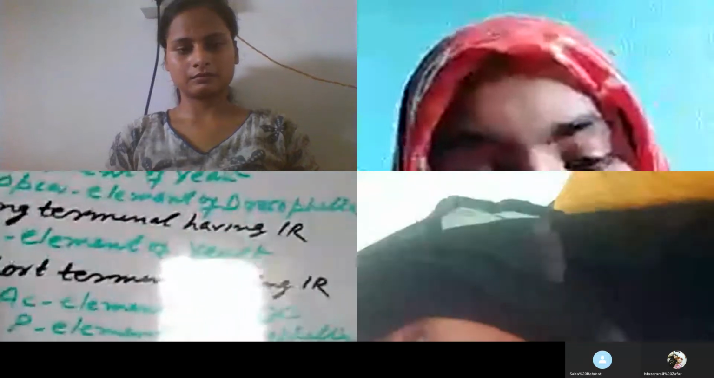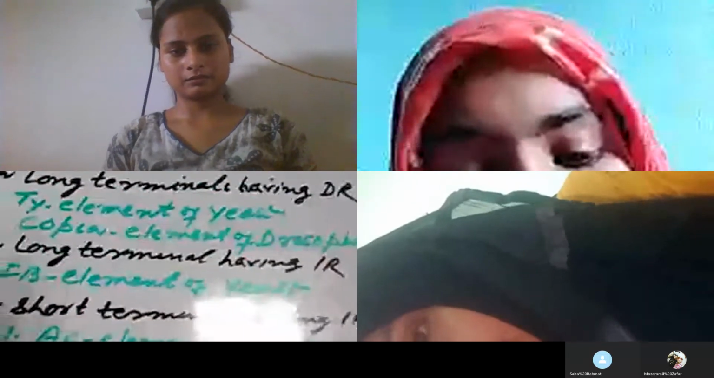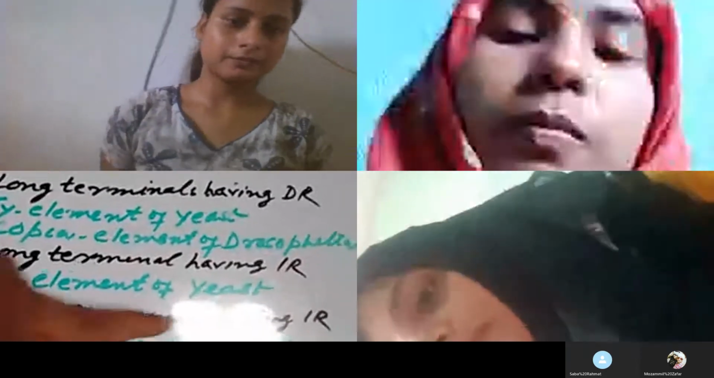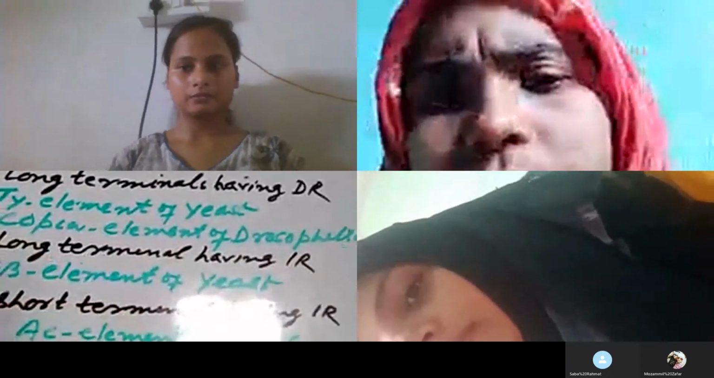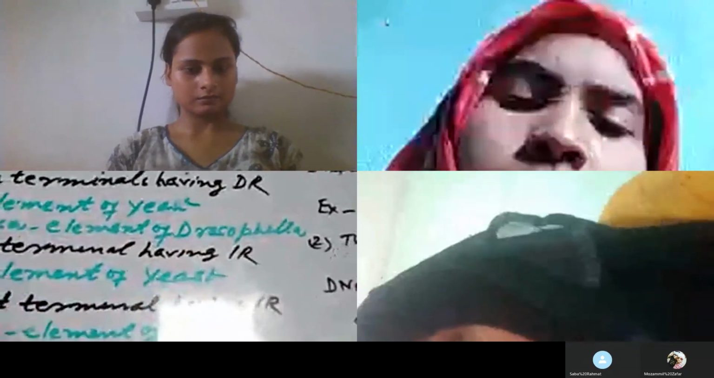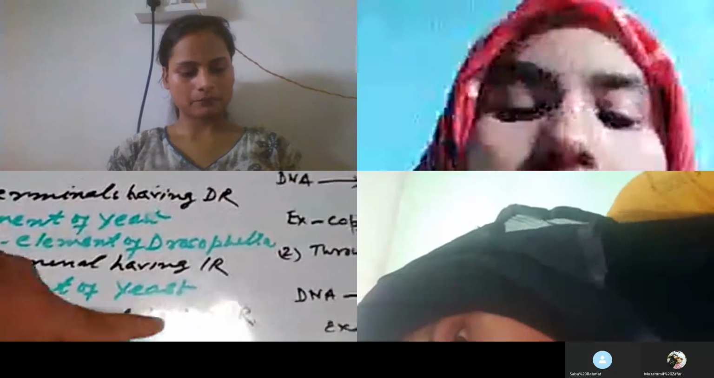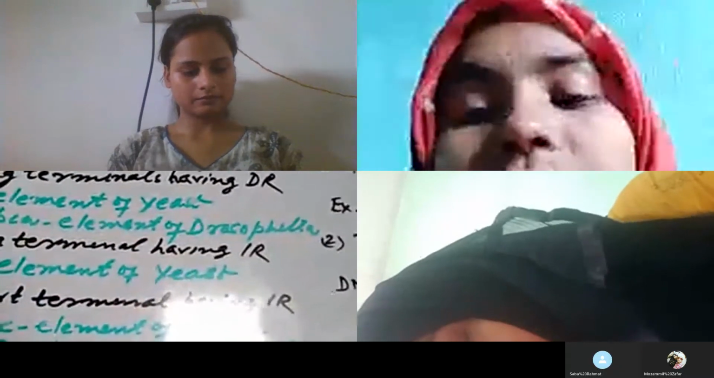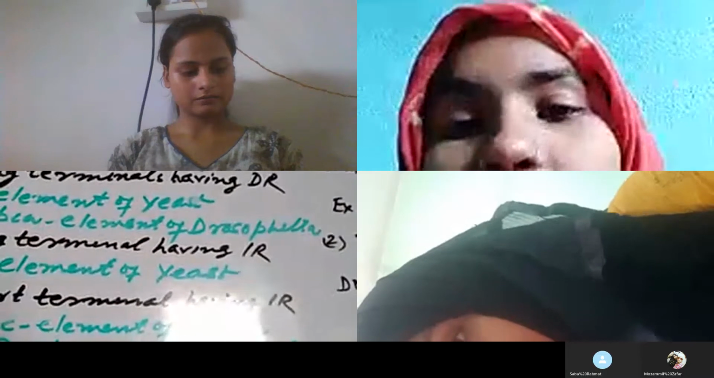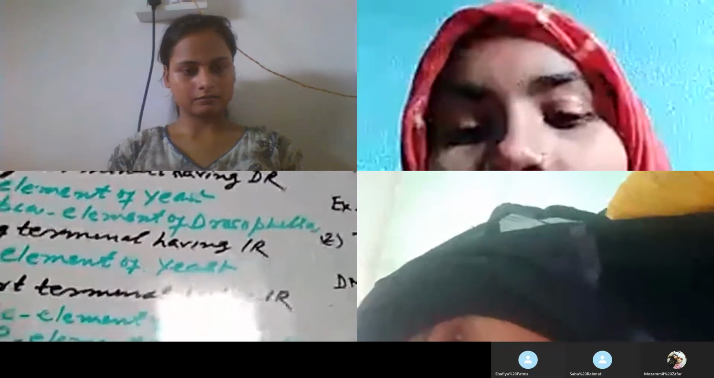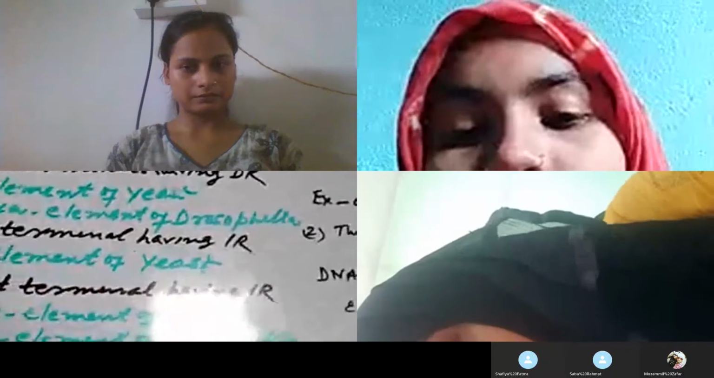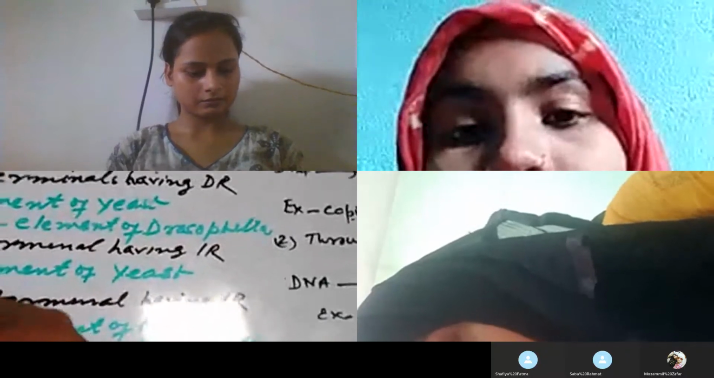The third type of the eukaryotic transposon is the eukaryotic transposon with the short terminal end having inverted repeat regions. The examples of this type include the AC, activator element of the maize, which you have to study, and the second example is the P element of the Drosophila.